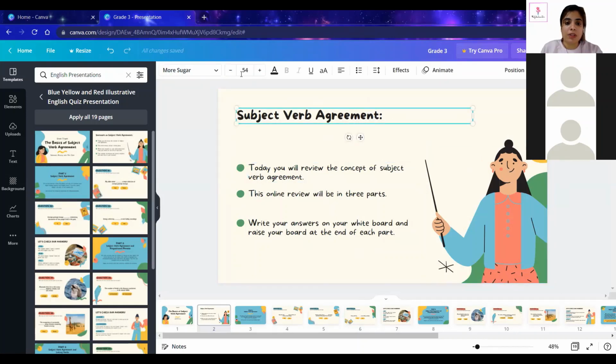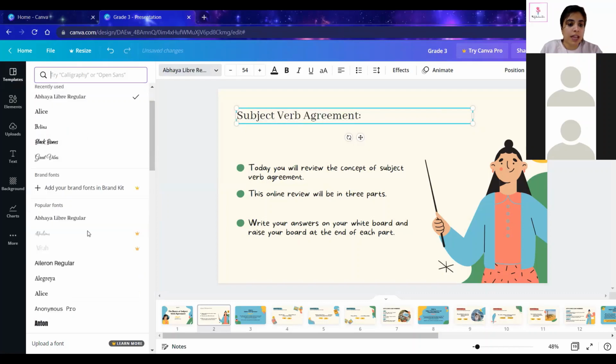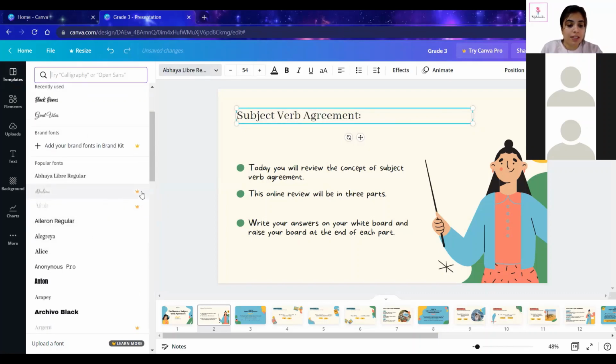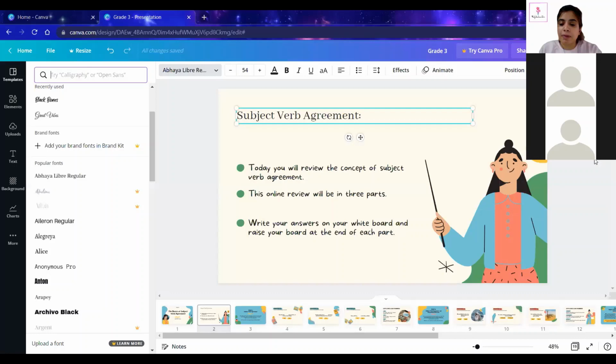Now, when you click on the text, the first option you will get here is the font options. So here you will see different font options. Whichever option you like, you can choose that. Of course, these are the options where this crown sign is made. That is for Canva Pro subscription, for those who have taken Canva Pro. So when you apply this, you have to pay something. So I would recommend not to go for this one. You can obviously go for the free ones.